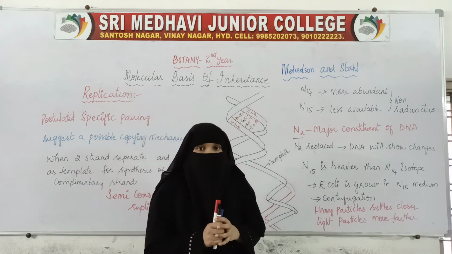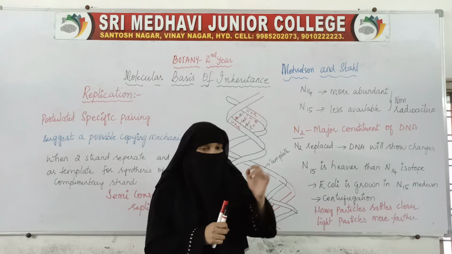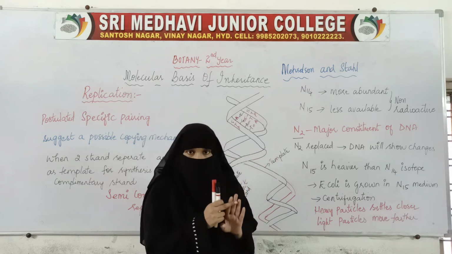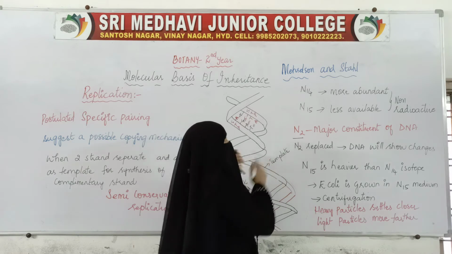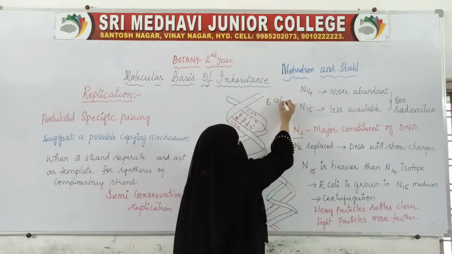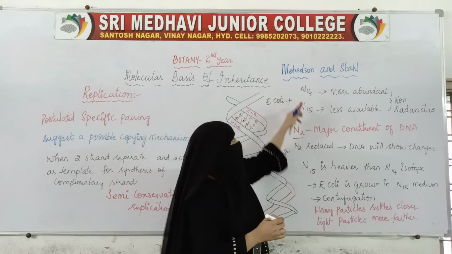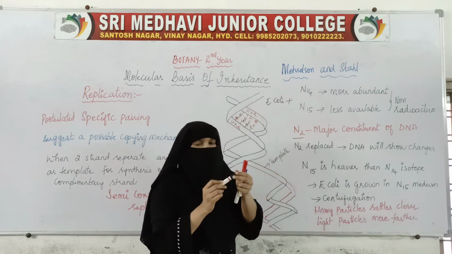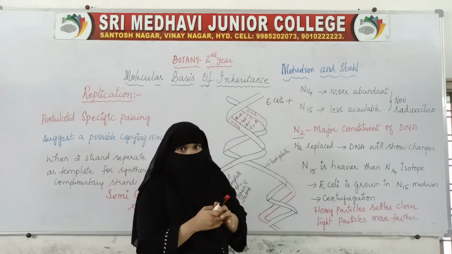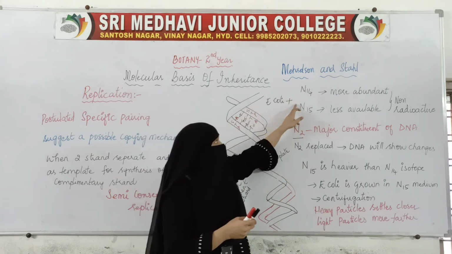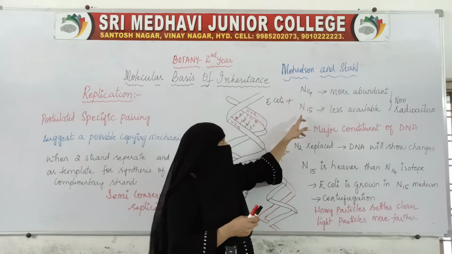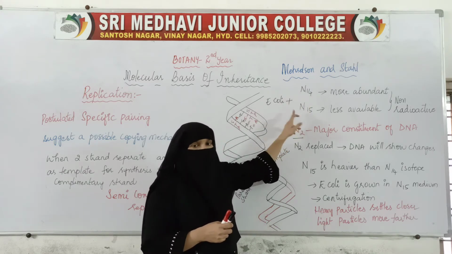To do the experiment, what they have taken was E. coli, plus different isotopes of nitrogen. One was N14 and one was N15.